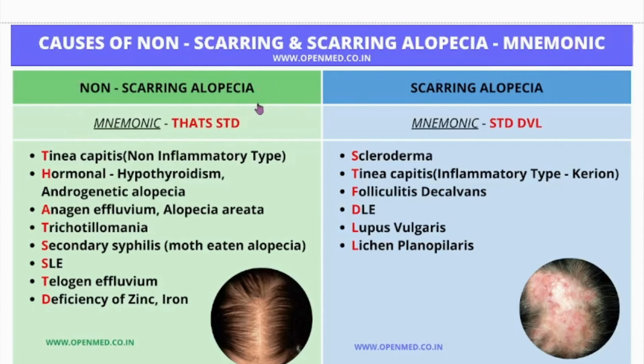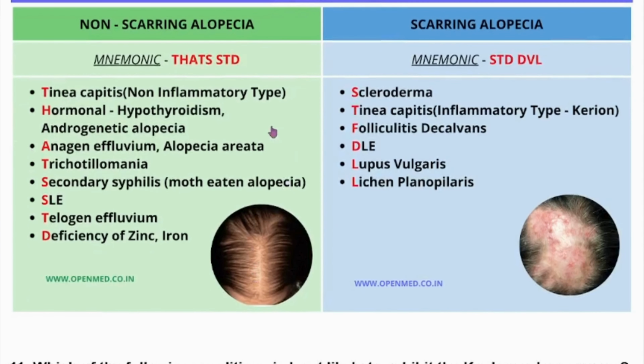In non-scarring alopecia, the mnemonic is STD: tinea capitis, non-inflammatory type, as we said. Hormonal, like hypothyroidism and androgenetic alopecia. Anagen effluvium, like alopecia areata. Trichotillomania, as we said. Secondary syphilis, moth-eaten alopecia, SLE or systemic lupus erythematosus, and telogen effluvium, as we said. Deficiency of zinc and iron are causes of non-scarring alopecia. We can see in this photo non-scarring alopecia.